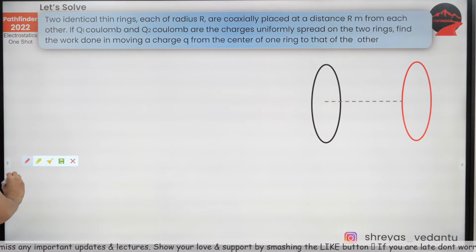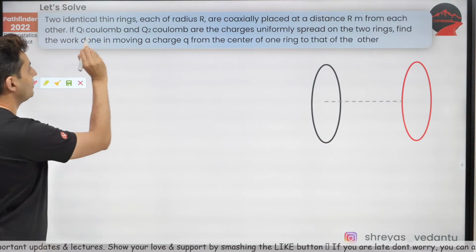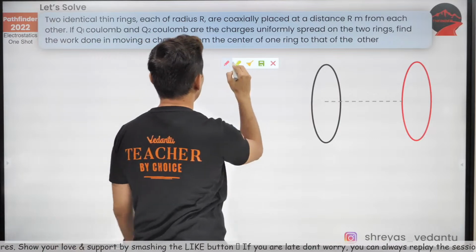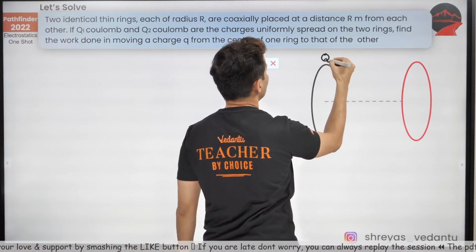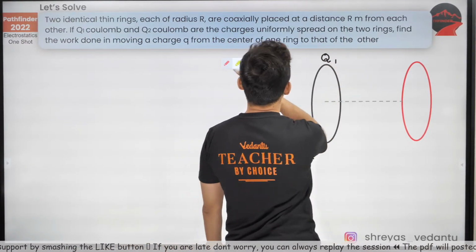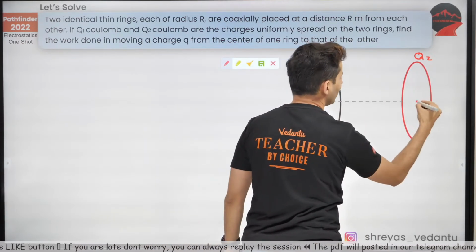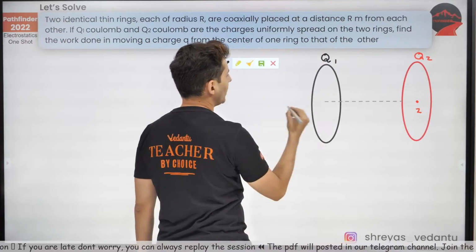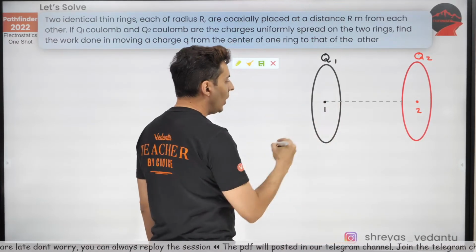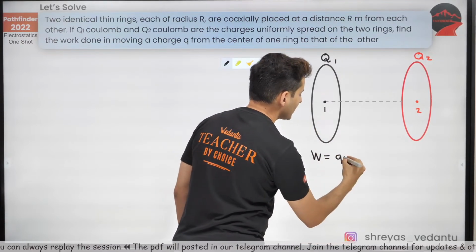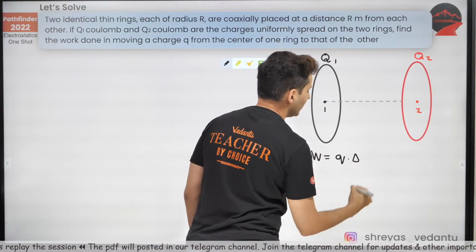So I'm starting from the beginning. How much is the work done in moving the charge from center of one to the center of the other? Let's say this is q1 and let's say this is q2. And let's say I want to move it to this point from this point. We all know that the work done in moving a charge is charge into the potential difference.